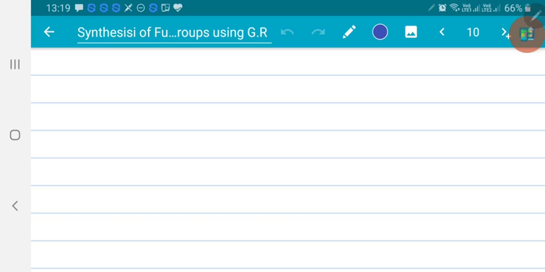Now we will discuss synthesis of aldehydes and ketones using Grignard reagent.